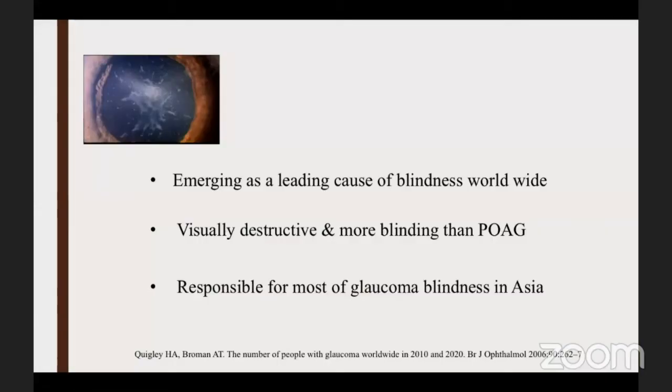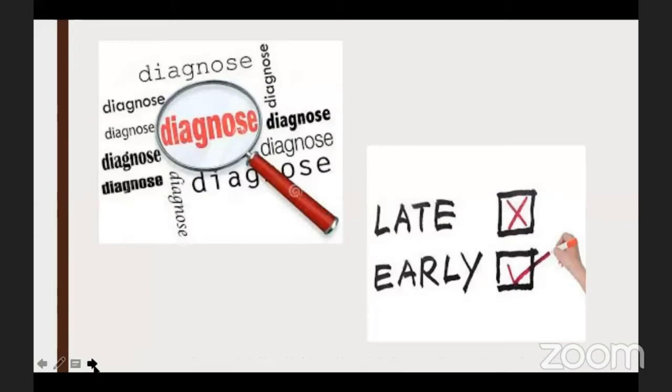Angle closure glaucoma is now emerging as a leading cause of blindness worldwide. And because of the acute and severe rise in IOP that it causes, it is more blinding than primary open angle glaucoma. And it is responsible for most of the glaucoma blindness that is seen in Asia. Because of the same reason, it is very important to diagnose it much earlier than primary open angle glaucomas because of the blindness that it causes.